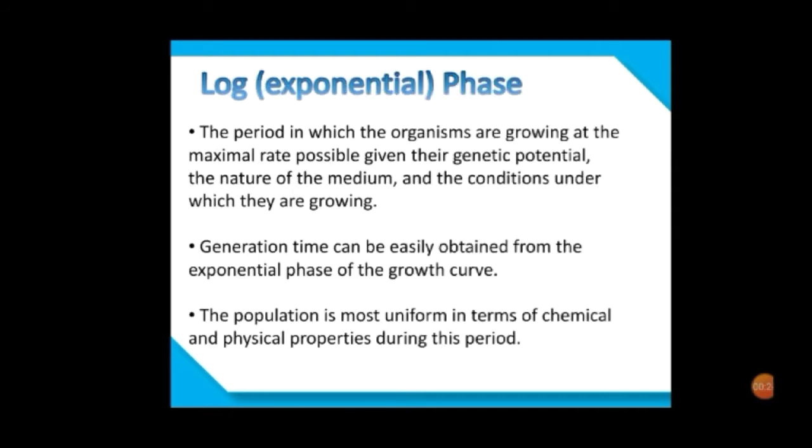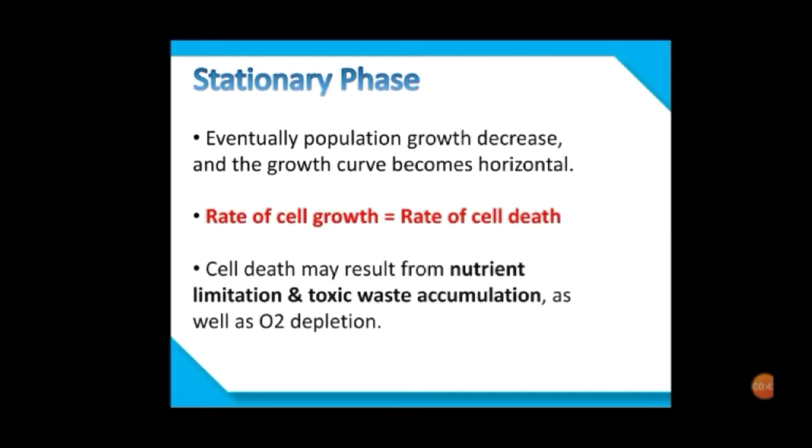The next phase is the log phase or the exponential phase. In this phase, the organisms are growing at the maximum rate possible, given their genetic potential, that is the R. Generation time can be easily obtained from the exponential phase of the growth curve. The next phase is the stationary phase. As the name suggests, the rate of cell growth in this period is equal to the rate of cell death. Cell death may result from nutrient limitation or toxic waste accumulation, as well as a decrease in the oxygen level.